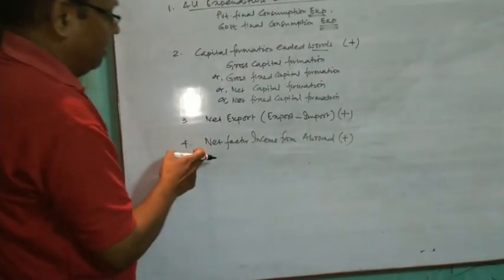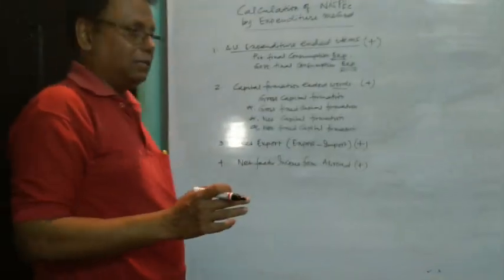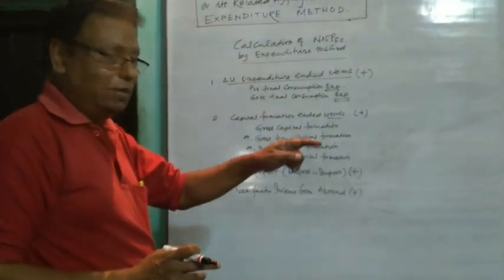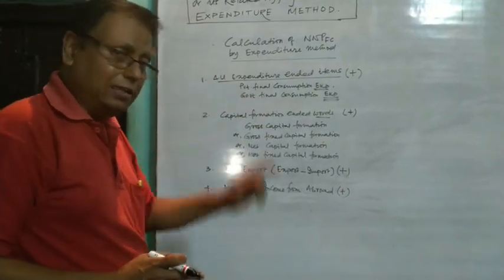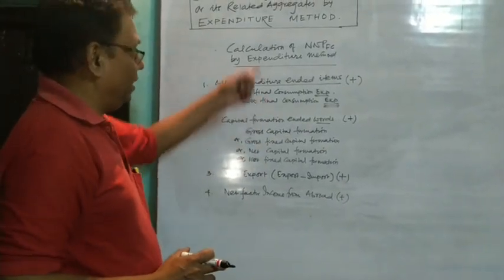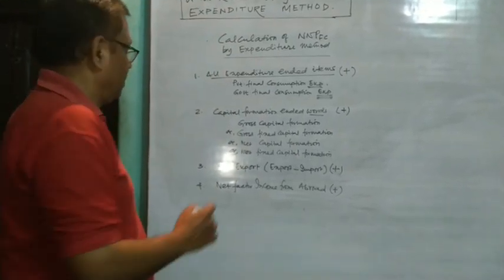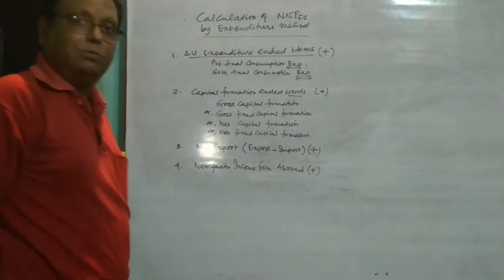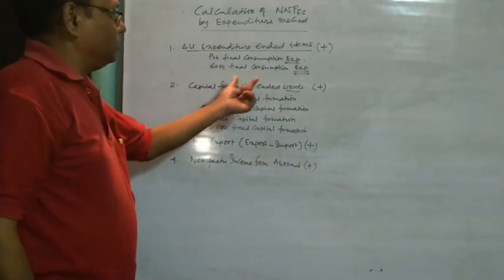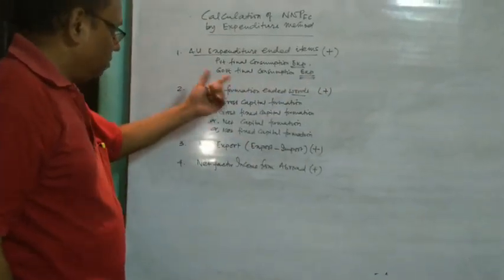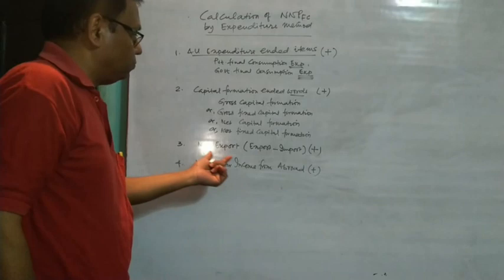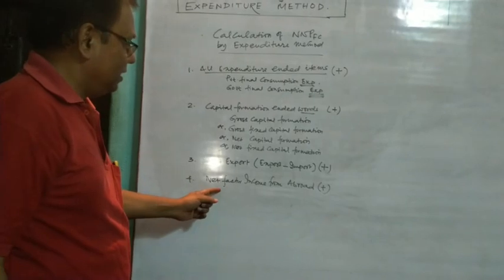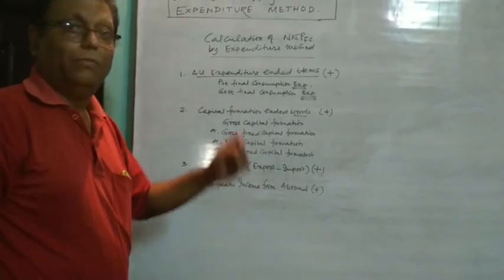This is NFIA. You have seen in the case of the income method also, we have used the concept of NFIA. It is one of the elements of the income method, as well as one of the elements of the expenditure method. So all expenditure ended items plus capital formation ended items, one of the four, then net export, that is export minus import, and the fourth item is net factor income from abroad.